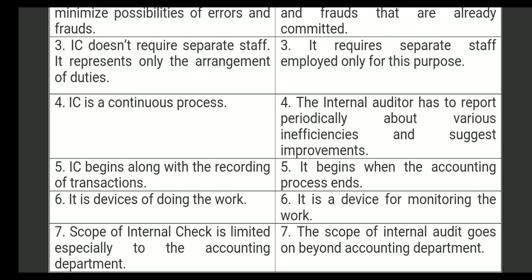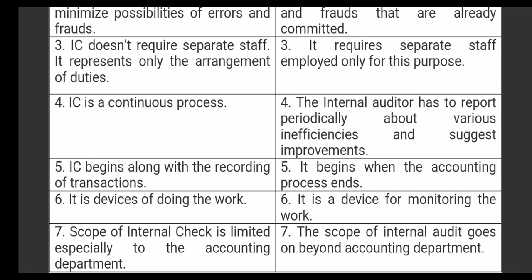Why? Because the internal check is done only within the respective departments. Sales department only sales, accounting department only accounting. That's all. They won't do the entire auditing work. But in case of internal auditing, the scope goes beyond the accounting department.